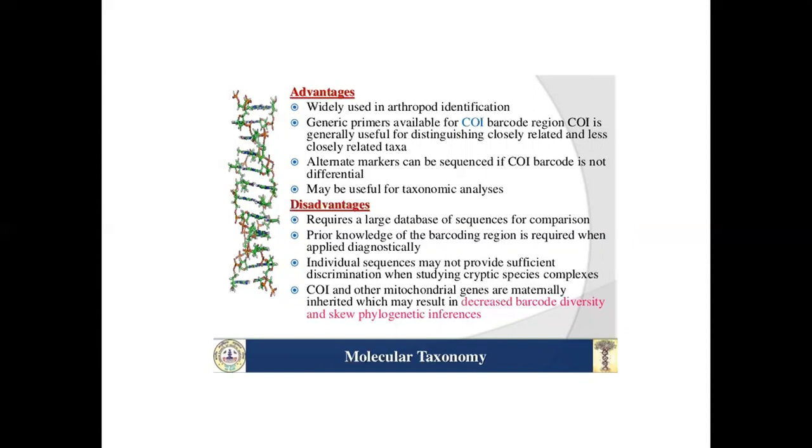Disadvantages: requires a large database of sequences for comparison. Prior knowledge of the barcoding region is required when applied diagnostically. Individual sequences may not provide sufficient discrimination when studying cryptic species complexes. COI and other mitochondrial genes are maternally inherited, which may result in decreased barcode diversity and skew phylogenetic inference.